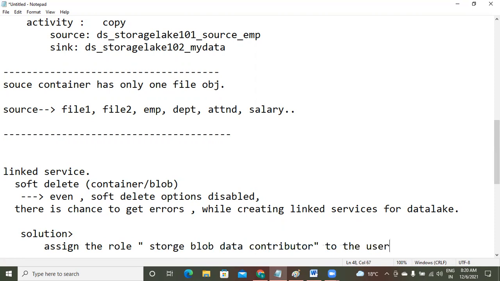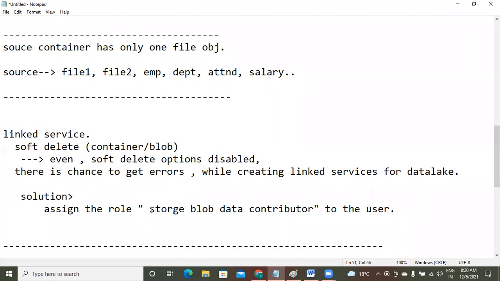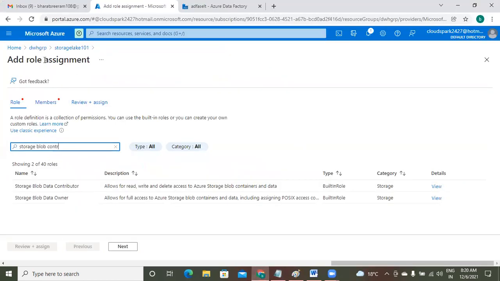to the user. Sir, will this be applicable to all storage accounts? No, not the entire storage account. Suppose you are assigning the role from which storage account? Storage lake 101, right? Yes. This role is only for this account, not for 102, not for other accounts. So for each and every account, we need to assign this individually. Yes, to the developers or to the other users.